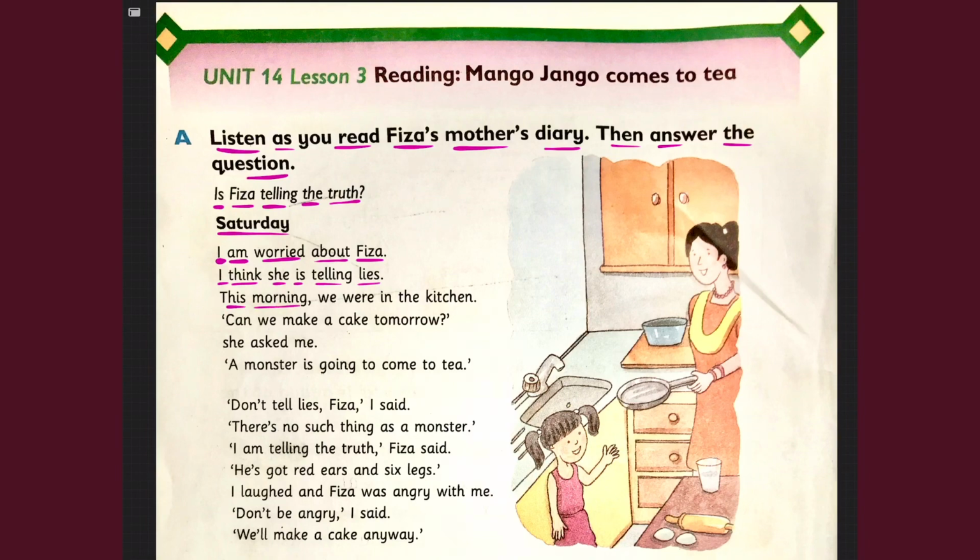This morning we were in the kitchen. Can we make a cake tomorrow? She asked me. A monster is going to come to tea.